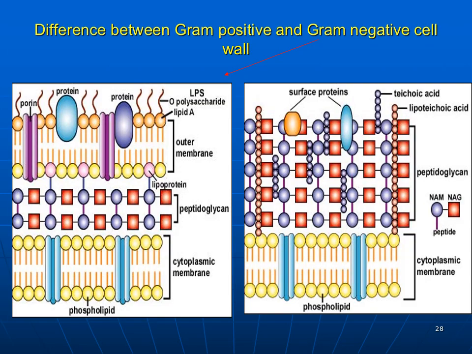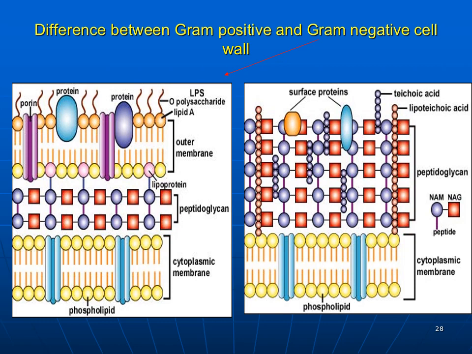In this picture you can differentiate between the gram positive and gram negative cell wall. The right side is the gram positive cell wall, whereas the left side is the gram negative cell wall. If you observe carefully, starting with the peptidoglycan, it is more in gram positive organisms and less in gram negative organisms.